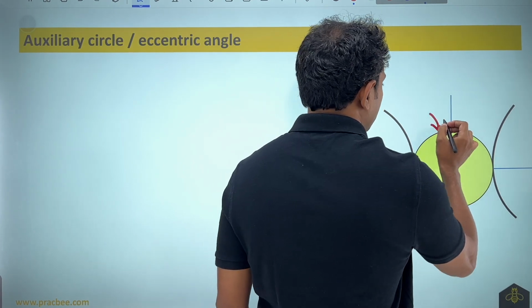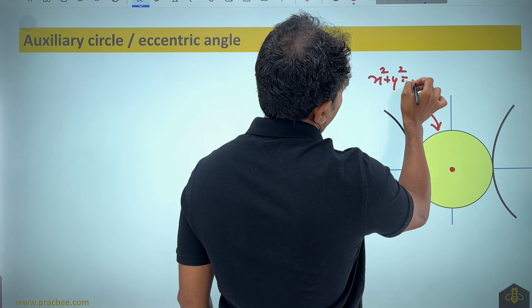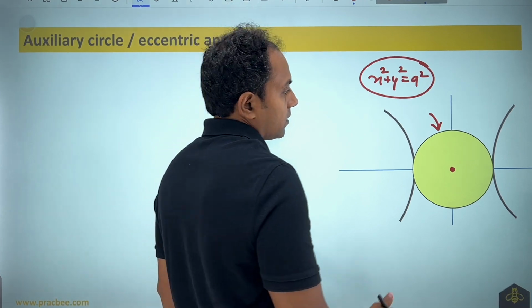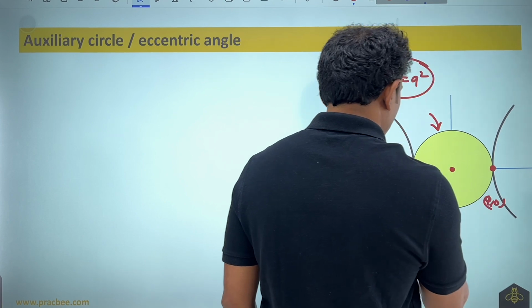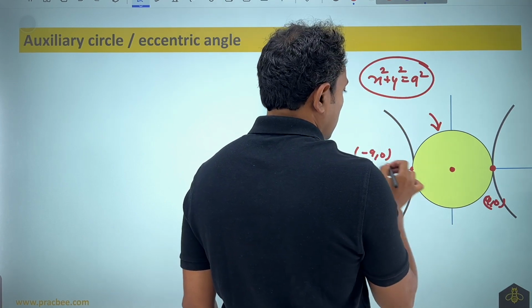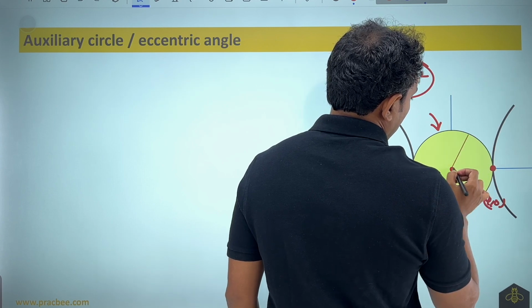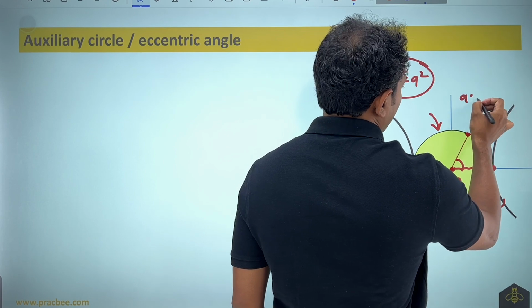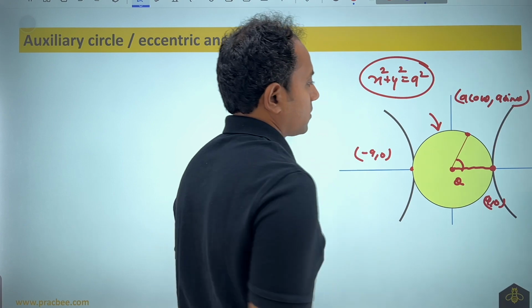So the equation of this circle will come out to be x square plus y square equal to a square, and you can see that this is the same as what we got in the case of ellipse as well. Now once you have this, we have this point as (a, 0). This point will become (-a, 0). Now from here, if I take any point on this curve at an angle theta, this point will become (a cos theta, a sin theta) using the parametric coordinates of a circle.